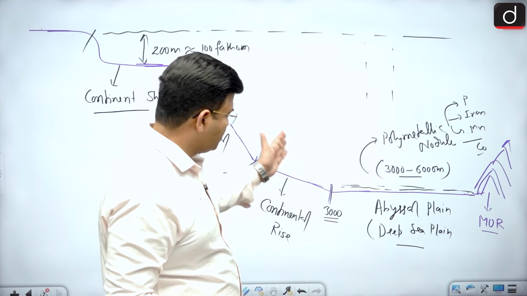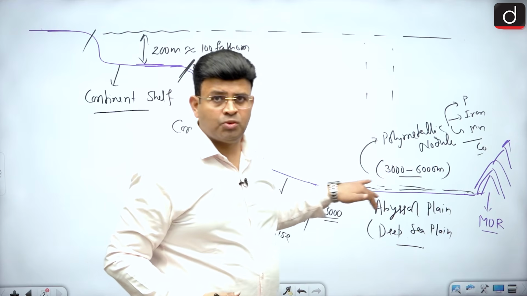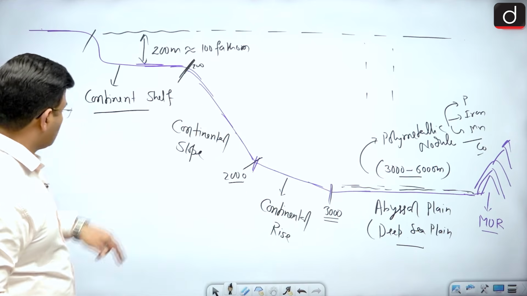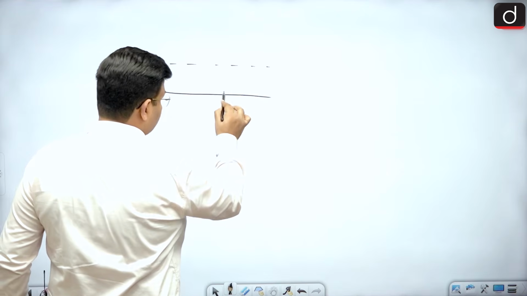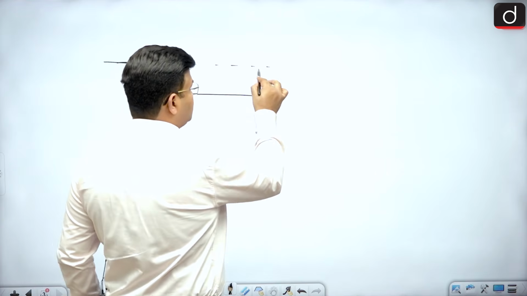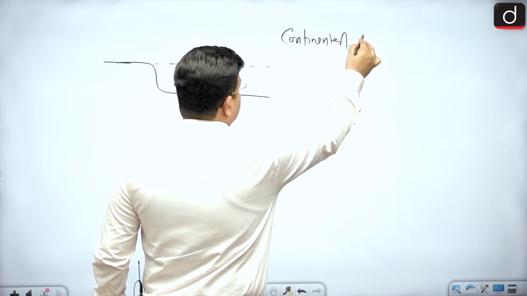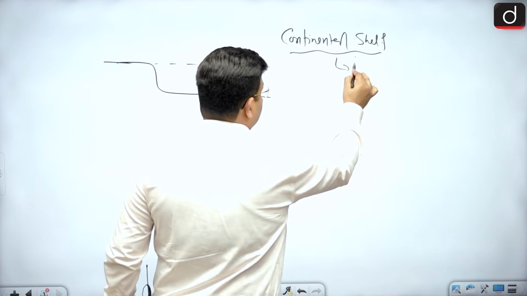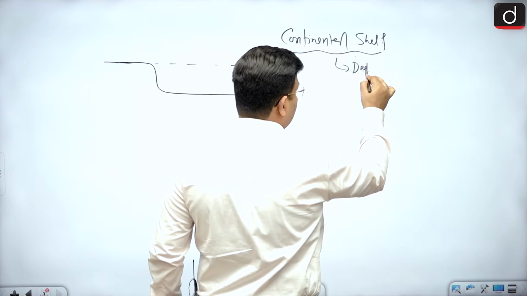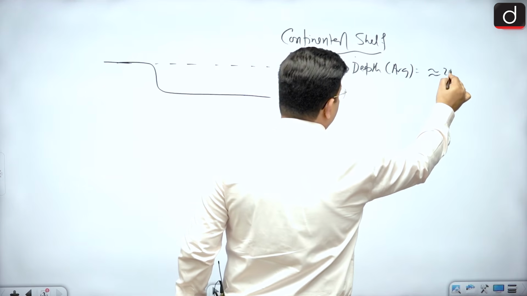This abyssal plain lies between the continental rise and the mid-oceanic ridge. Now, if I am talking about the continental shelf, you know that this is your 200 meter depth. This is your continental shelf. In the continental shelf, it is very important to note the average depth, which is around 200 meters.